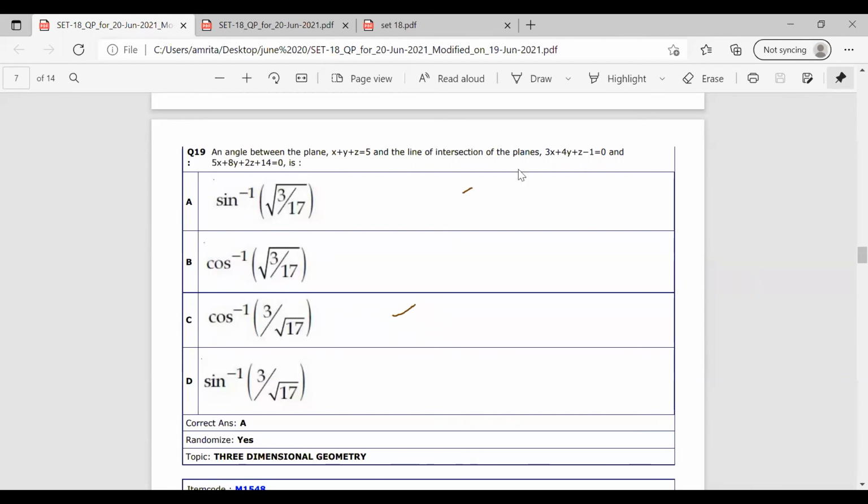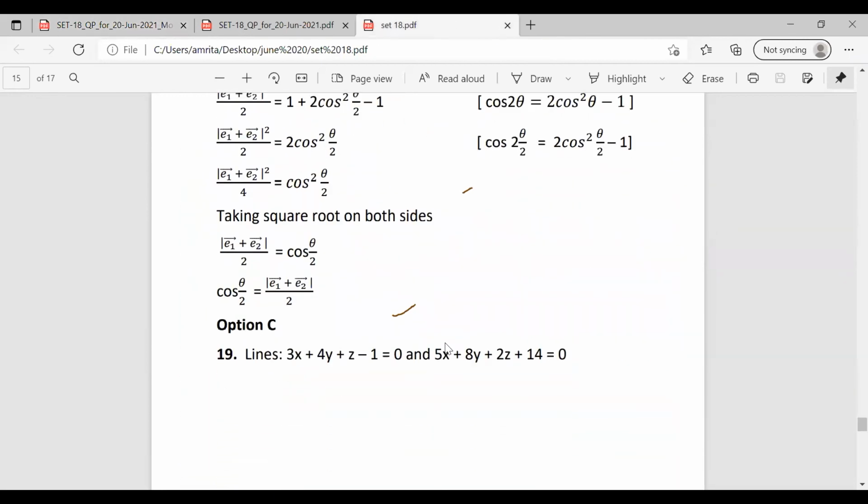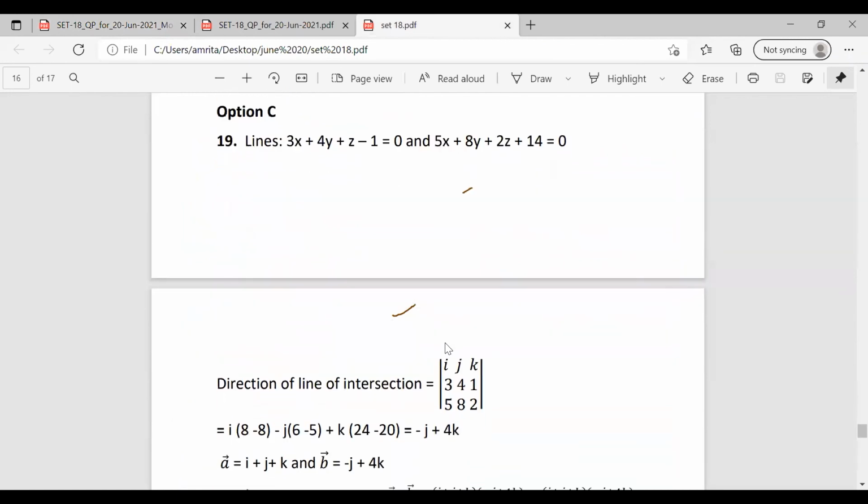The line of intersection of planes are given and also the plane equation for the plane is given. So these are the two line equations of the lines. So we have to find the direction of intersection of the line. We have the coordinates as i, j, k. In the first equation, i is 3, j is 4, k is 1. And in the second, i is 5, j is 8, and k is 2.